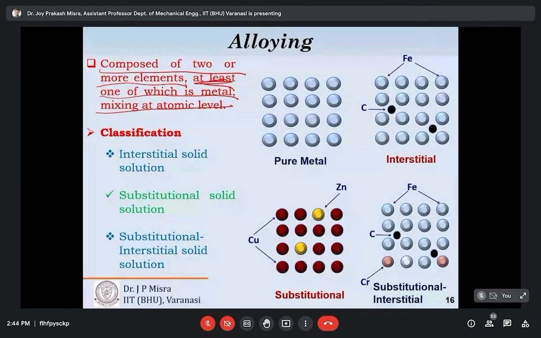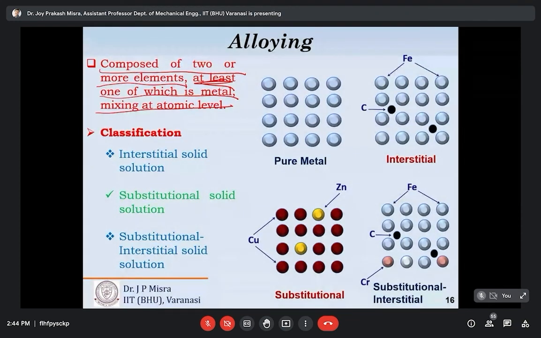Many properties of brass and copper are similar, so in place of copper we can also go for brass, because brass is basically a cost effective option for us. So we can conclude that this alloying process can be done to increase the strength or mechanical properties, increase the corrosion resistance properties, or to reduce the cost.